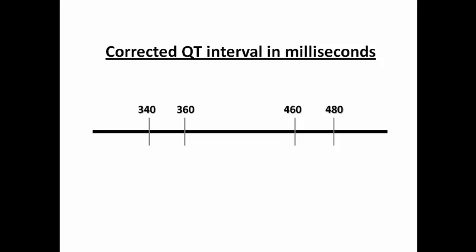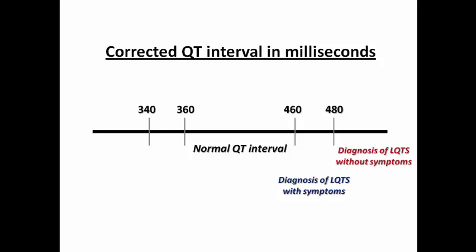In this diagram, we can see the corrected QT interval in milliseconds. The normal is between 360 and 460. Long QT syndrome is diagnosed if the patient is symptomatic, and the cutoff point here is more than or equal to 460, and there is a higher cutoff point without symptoms, more than or equal to 480.